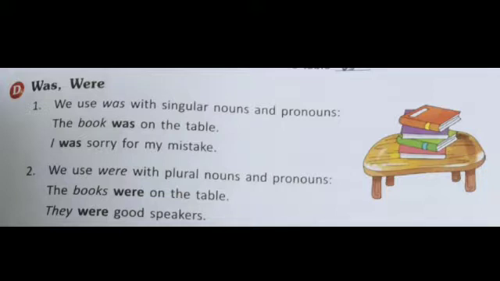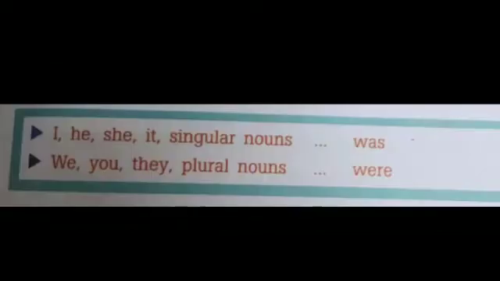The next example is where we are going to make use of was and were. We use was with singular nouns and pronouns. For example, the book was on the table. I was sorry for my mistake. And now we are going to make use of the word were. When do we use this were? We use it with plural nouns and pronouns. For example, the books were on the table. They were good speakers.